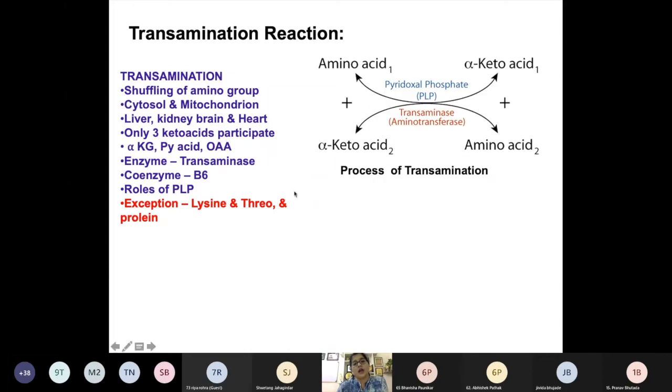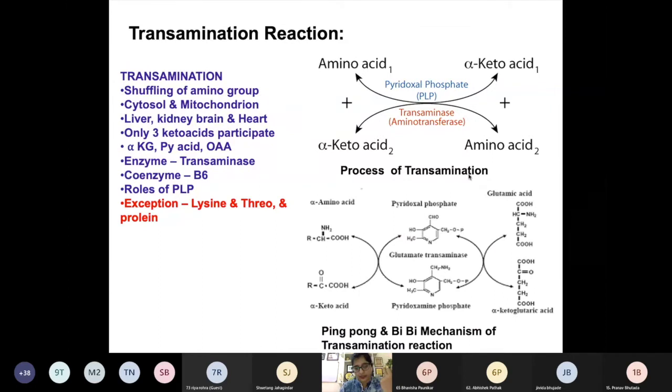So here you can see this amino acid is converted to keto acid with the help of the enzyme transaminase. We can call it aminotransferase also. Now the coenzyme required for this is pyridoxal phosphate, and we get a new pair of alpha keto acid and alpha amino acid. Now this process apparently looks like a single process, but it is not a single step process. You can see here it acts like a two-step process.